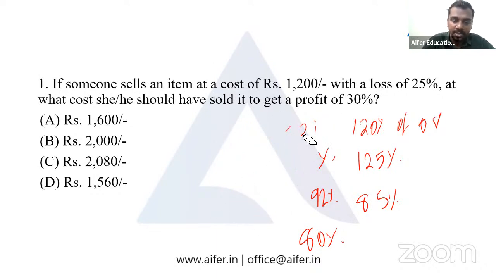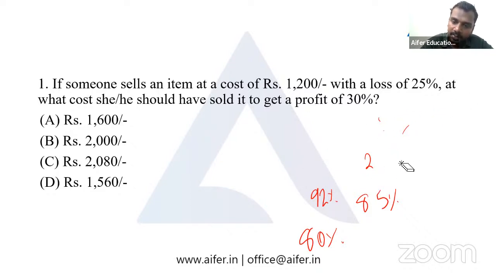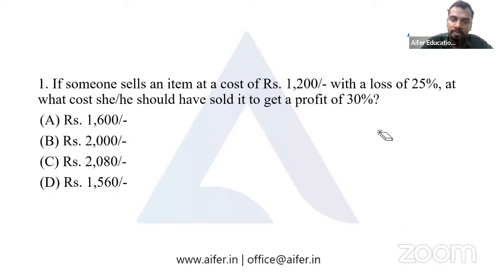Then let's try to solve this particular question. In this question, it's given that someone sells an item at a cost of rupees 1200 with a loss of 25%. At what cost should they have sold it to get a profit of 30%?